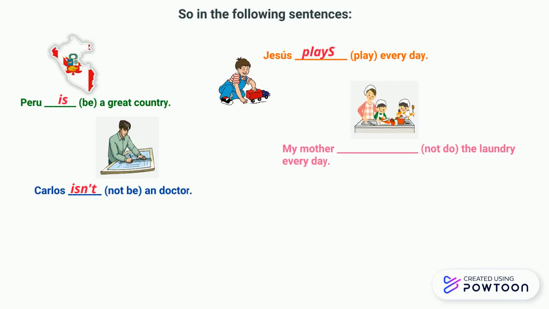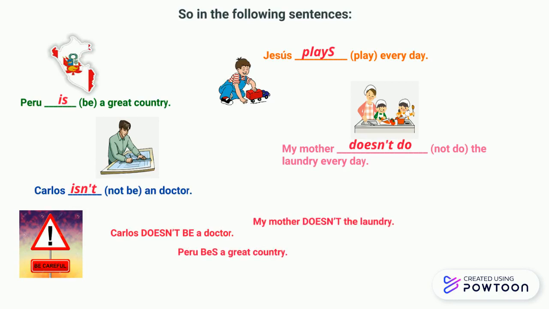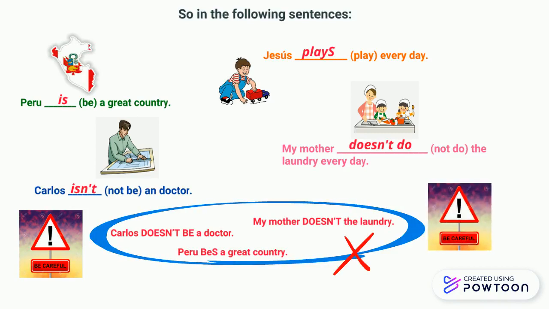My mother not do the laundry. My mother isn't do, incorrect. My mother doesn't do the laundry. So be careful, my students. You cannot say Carlos doesn't be, for example. No, isn't a doctor. Peru is a great country. No, Peru is a great country. My mother doesn't the laundry. Faltaría el do, doesn't do. Okay, be careful. Okay, students, let's practice.